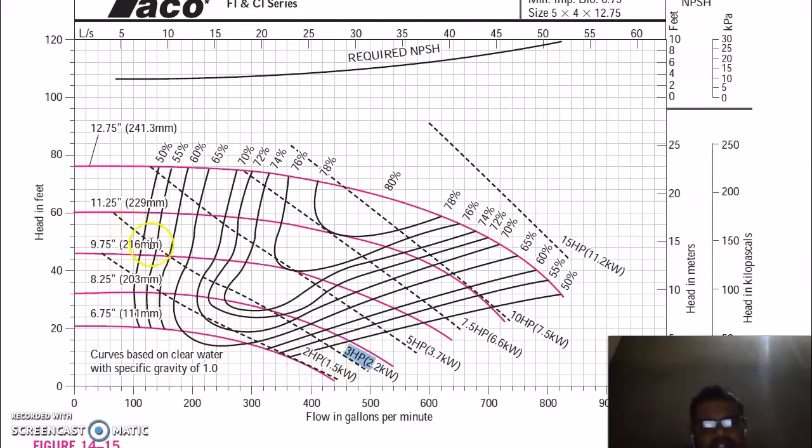We can use this pump for this range. It means when your point lies somewhere below this curve, you can use this 3 horsepower pump, and you can use a 5 horsepower pump in this range, and 7 horsepower to fulfill these requirements, and a 15 horsepower pump can raise this head, and it is valid for these requirements.